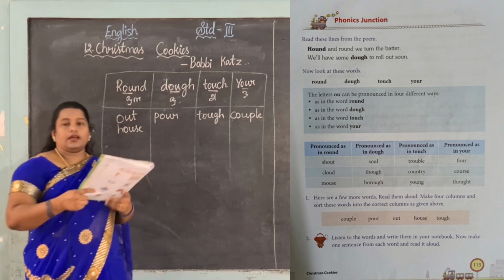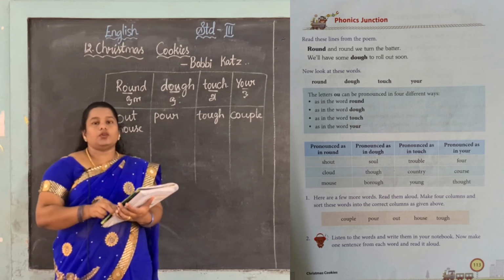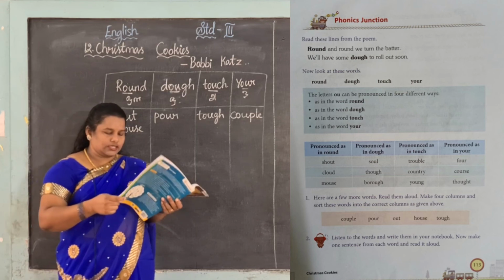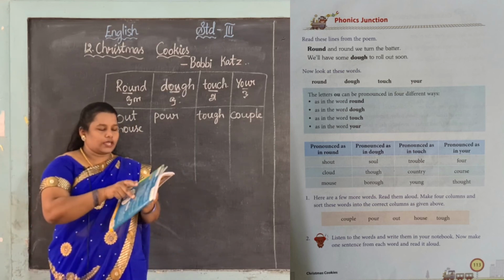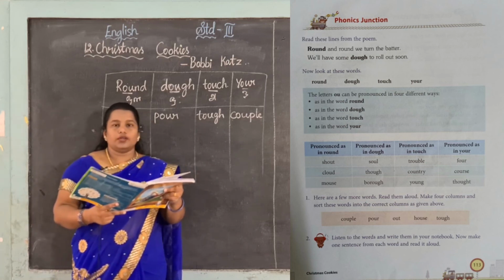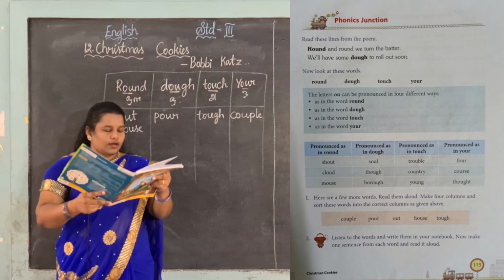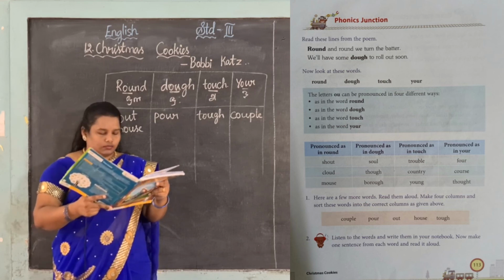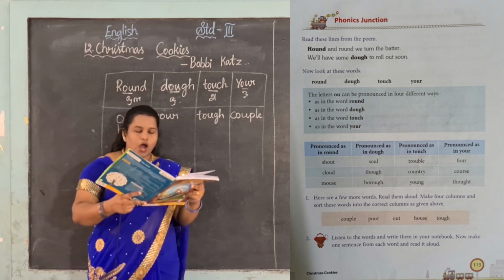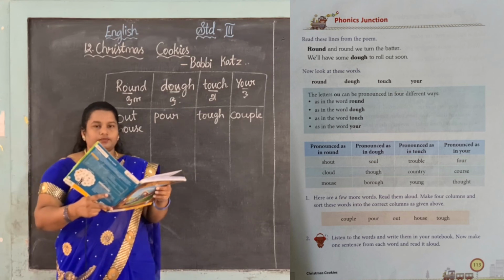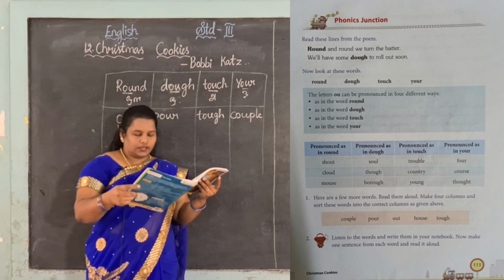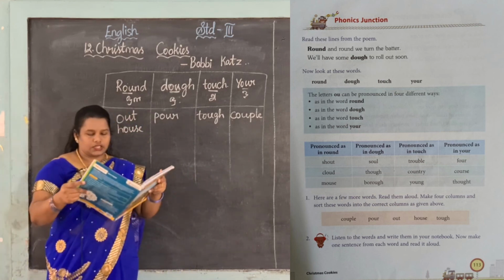Okay, see. Now, I am going to give some words. You want to copy it in your book. Then, you want to split the words according to their pronunciation. Okay, listen carefully. If you have any doubt, you can check on page number 124. Okay, yes, loud. Copy it, all of you. Rough, foul, mouse, soul, bought, ground, mold. Okay, for these words you want to split according to their pronunciation.